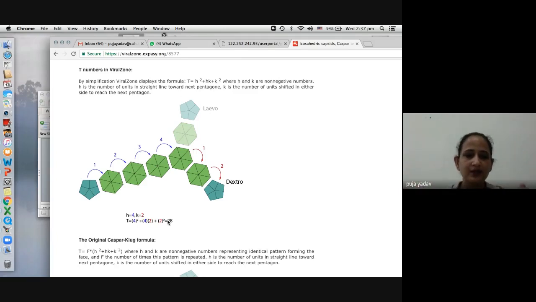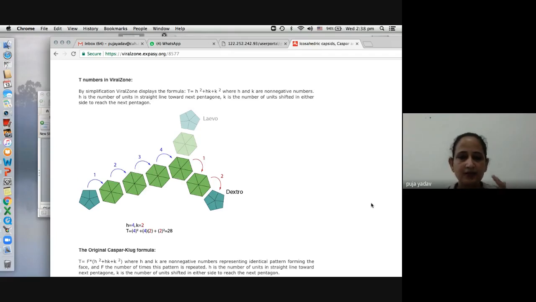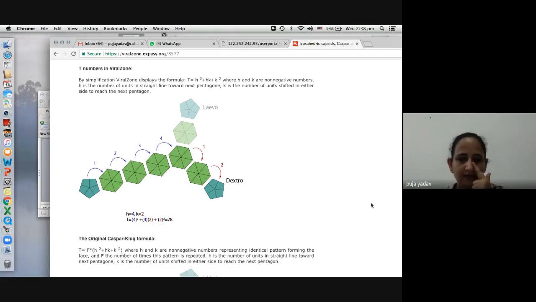ठीक है? So here, in this case, H is 4. What does it mean? Like you can see here, ये जो इनकी लाइंस है ना, इससे कंपेयर करके देखो. ये पेंटागन ही, लेकिन इसको घुमाया, ये ऐसे हुआ. ठीक है? And then again, this is the same conformation. 1, 2, 3, 4. It's 4 times like this. Okay? Here in this case, you can see 1 and then 2, again it came into this symmetry. So that is showing how many times, or the number of units in the straight line. Okay, so that is the H and K.